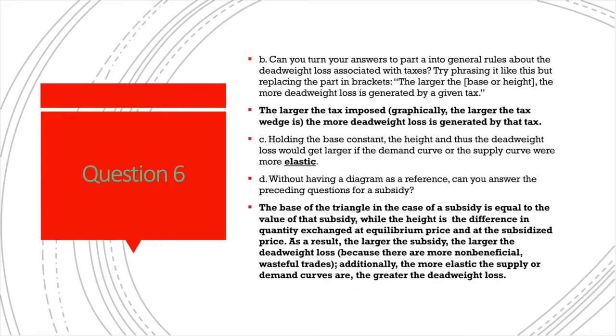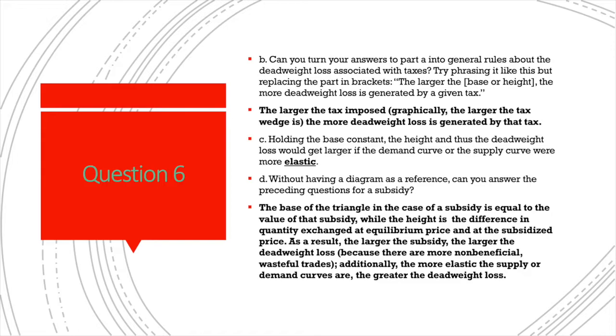Alright, general rules about deadweight loss. The larger the wedge is, the more deadweight loss is generated by that tax. So the height and thus the deadweight loss will get larger if the demand curve or the supply curve are more elastic. As the demand and supply curve becomes more horizontal, it increases the area mathematically. Without having a diagram, can you answer the preceding questions?